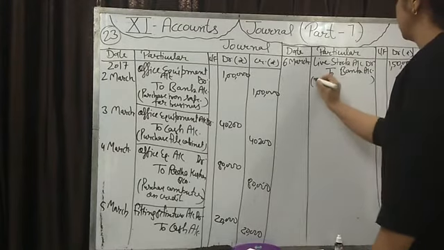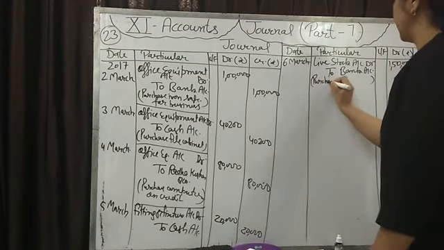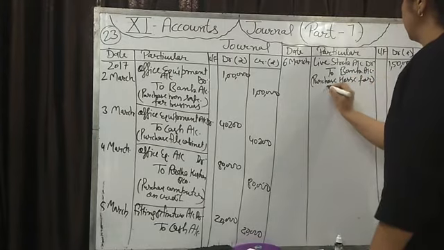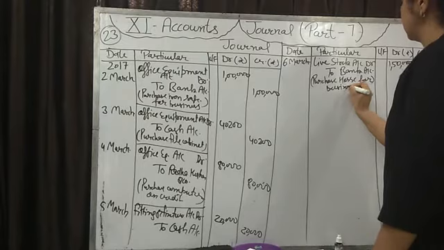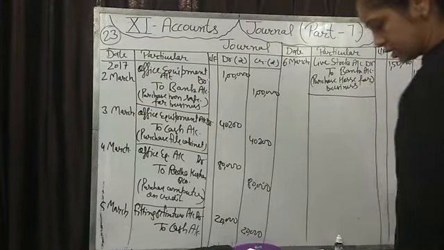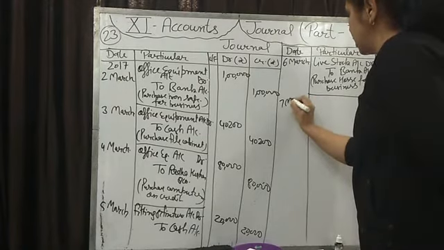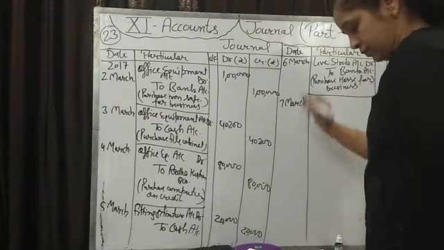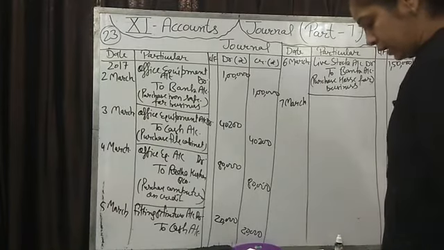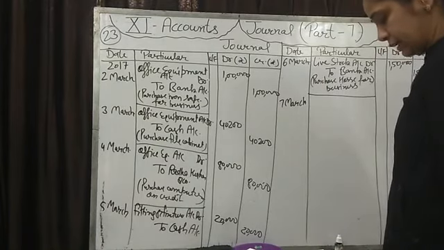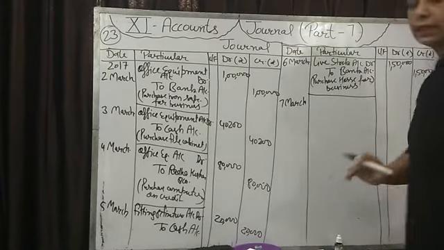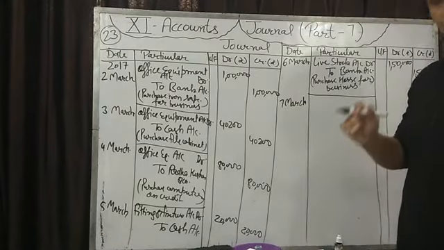Write the narration. Here you can write horse. Purchase horse for business. Okay. Now next transaction is on 7th March. Purchase postcard for rupees 250, envelope 500 and stamp for 1,000. All these are purchased from the post office.